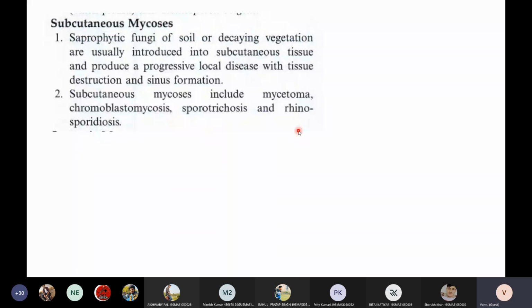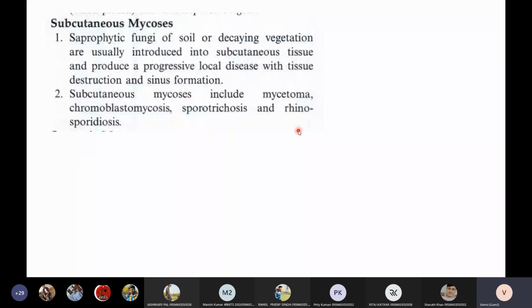Pus will be discharged from these sinuses because of this subcutaneous fungal infection. There are four important subcutaneous fungal infections.